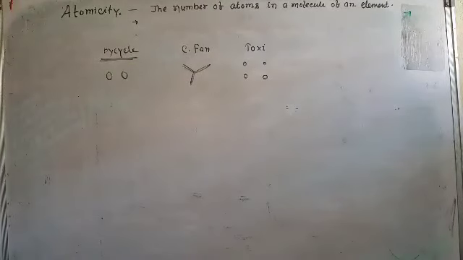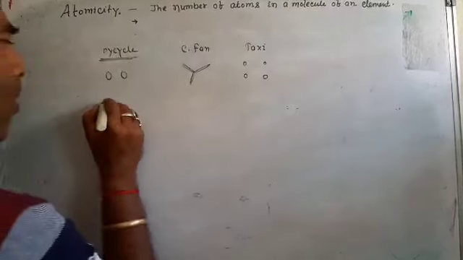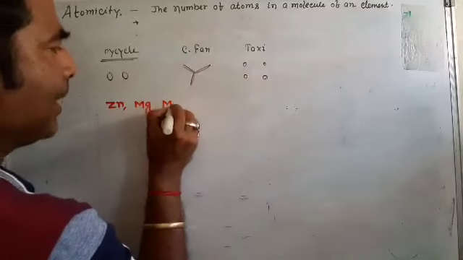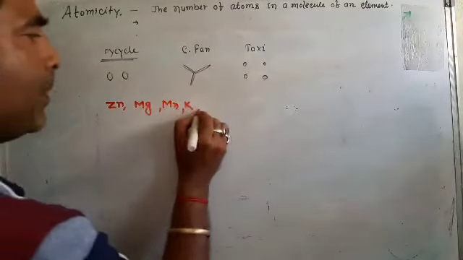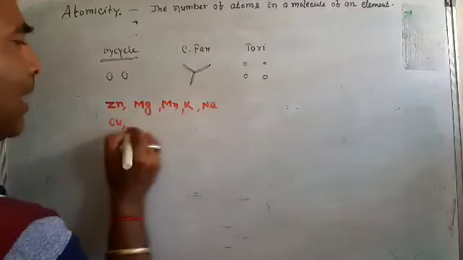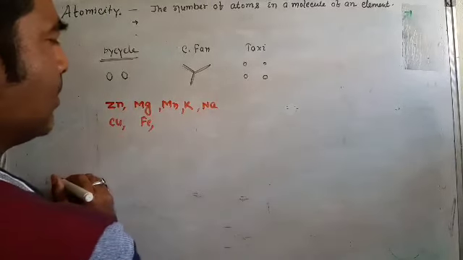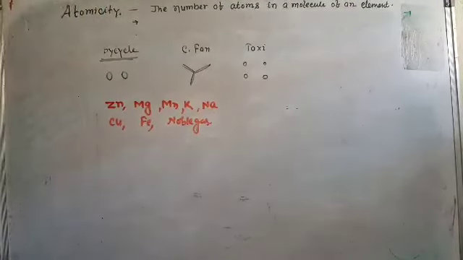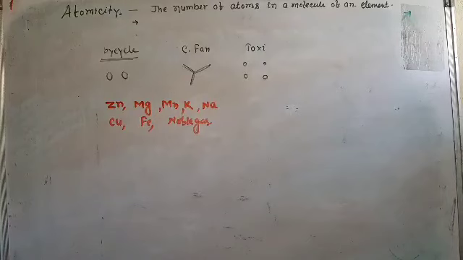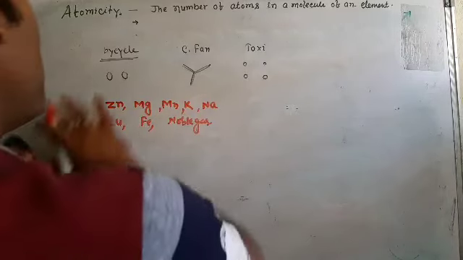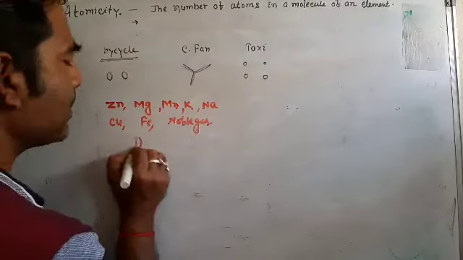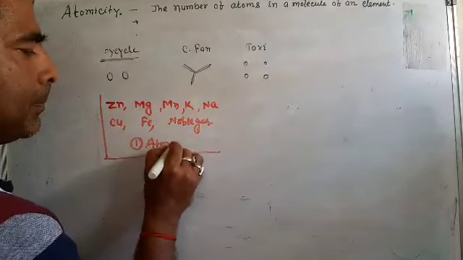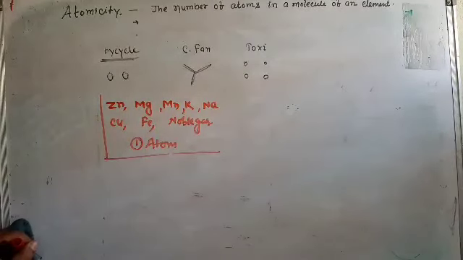If I take all the metals like zinc, magnesium, manganese, potassium, sodium, copper, iron, and the noble gases, that means helium, neon, argon, krypton, xenon, radon, all exist in one atom. Clear?